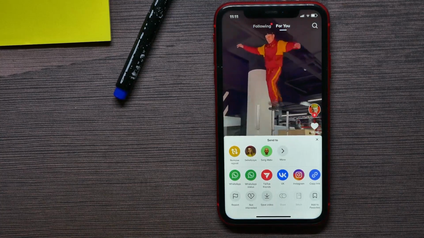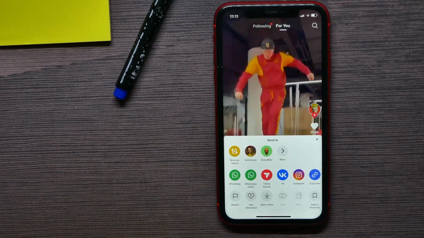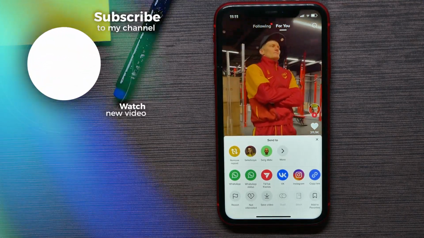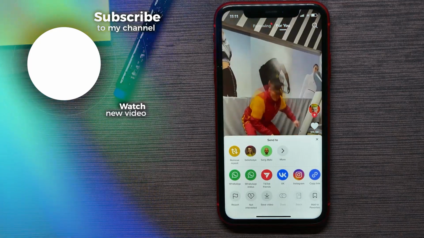That's how this feature works in 2022. So the answer to the question of whether you can see your reposts on TikTok is no.